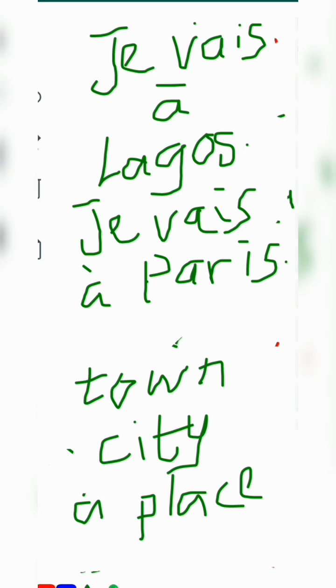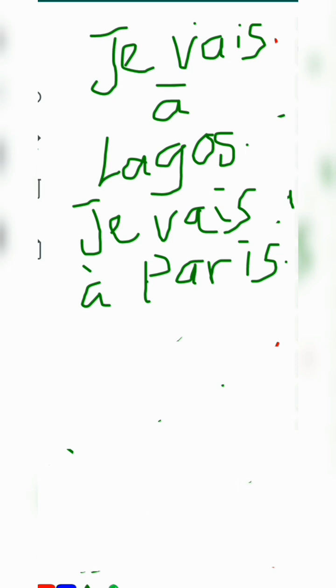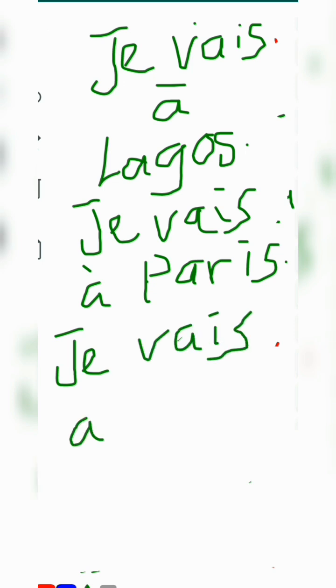Okay, I'm still on town or city. You can use it for small towns like, je vais à Bori.